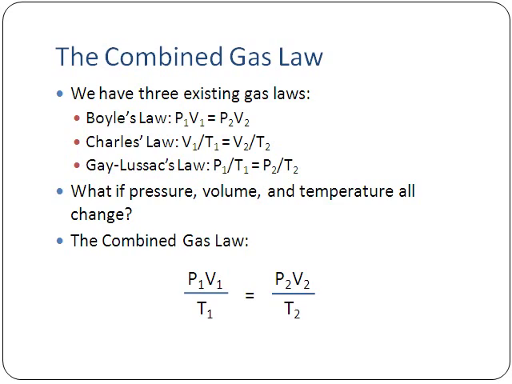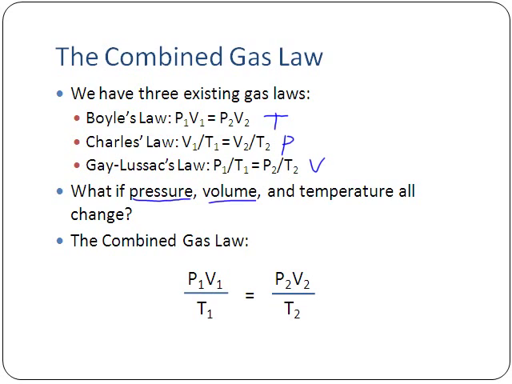In Boyle's law, the pressure and the volume change, but the temperature does not, so the temperature is a constant. In Charles's law, the volume and the temperature change, but the pressure is a constant. And in Gay-Lussac's law, the pressure and the temperature change, but the volume is a constant. So we have something that works as long as only two things change, but one of them has to stay the same.